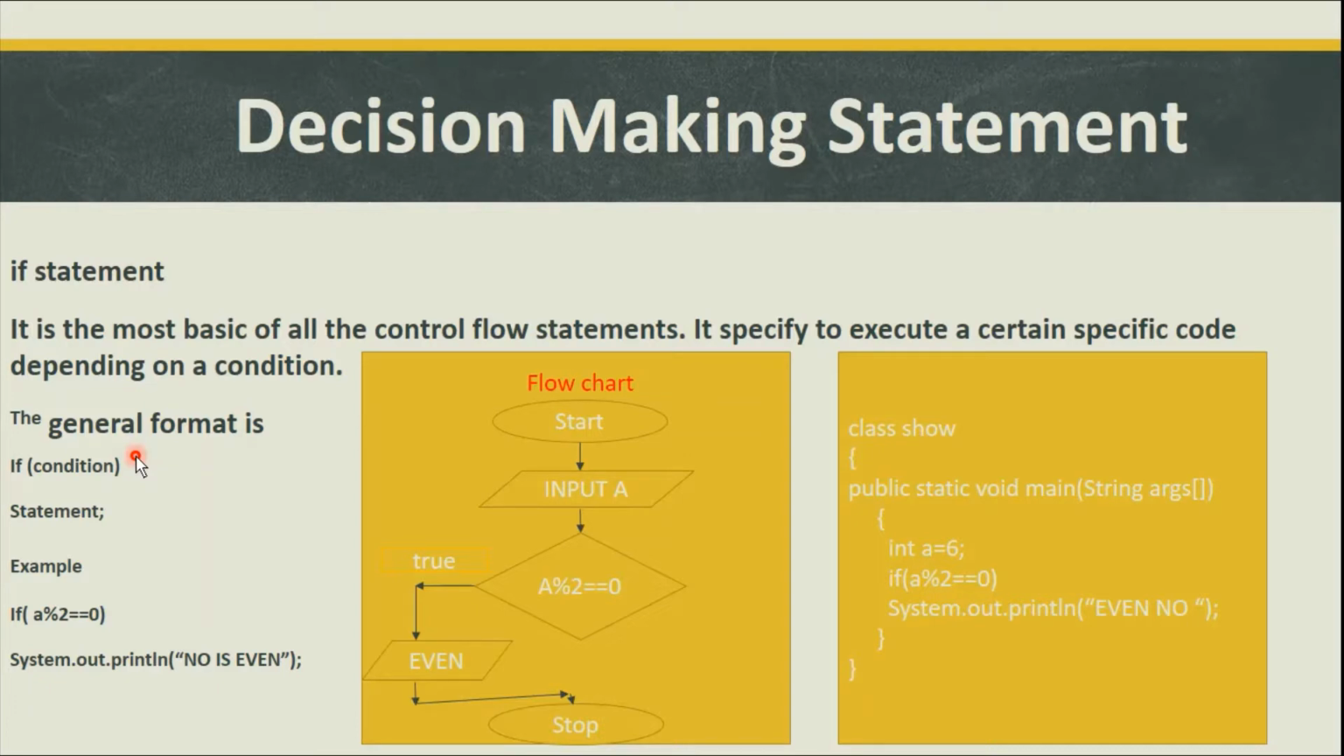If statement is the most basic of all the control flow statements. It is specified to execute a certain specific code depending on a condition. Means we have to specify a condition, and if this condition evaluates true, then the body will execute, otherwise control is bypassed. अगर हम if statement के syntax देखें तो इसका format है if, you have to specify the condition here. And now the statement. If this condition evaluates true, then the statement will execute, otherwise control will just bypass from that body.